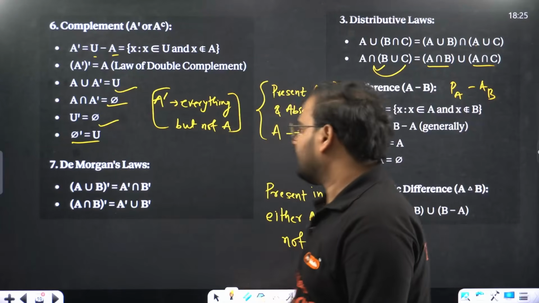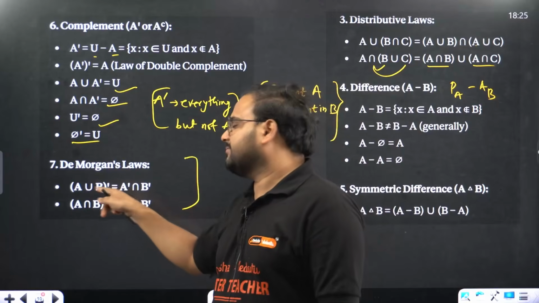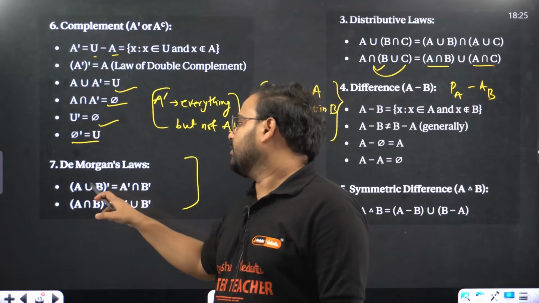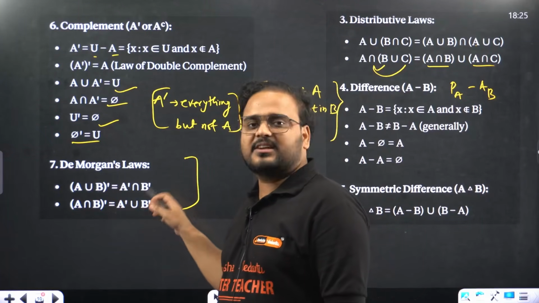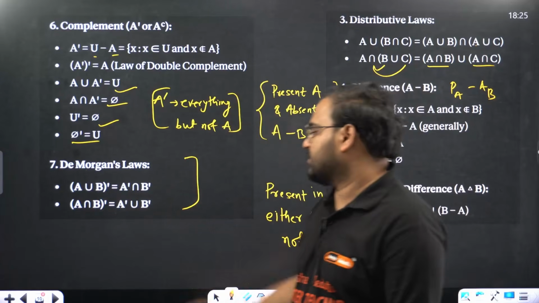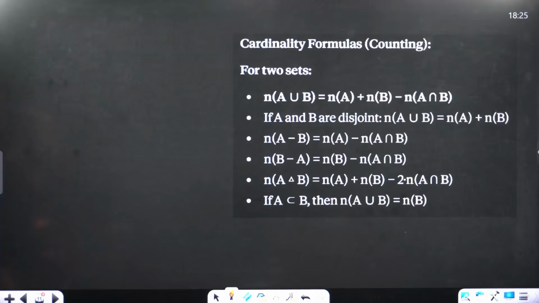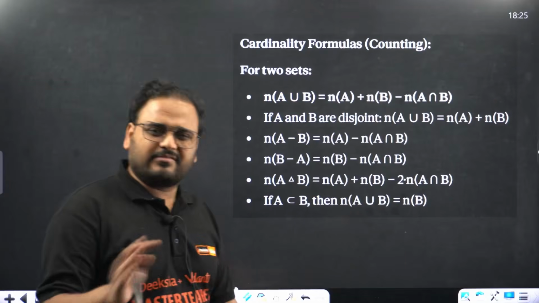Okay. De Morgan's law. This is distribution of what? Complement over union and intersection. So (A union B) dash is given as A dash intersection B dash. Same goes for intersection also: (A intersection B) dash is A dash union B dash. Some formulas are there. Please revise them.